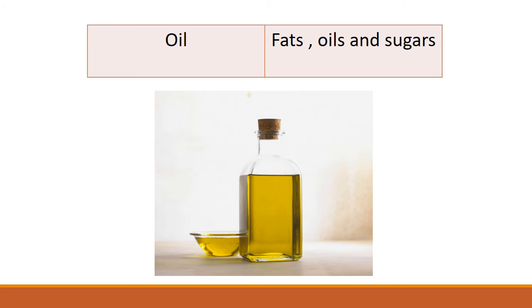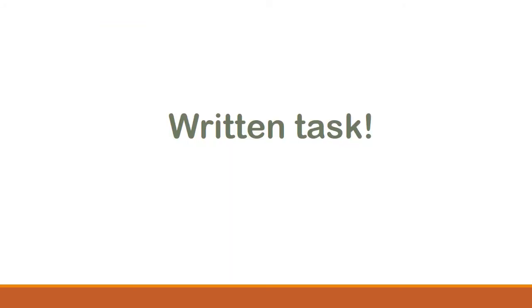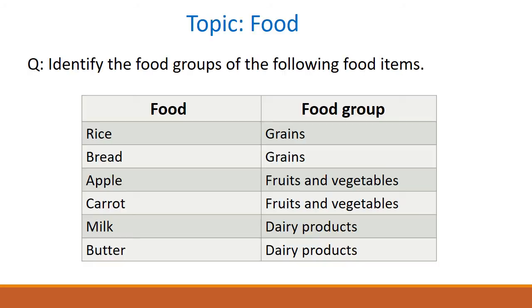So students, have you all understood how to identify the food group of different food items? I am sure you all have understood it. Now here we have a written task. Whatever we have discussed just now, we have to write that down in our science notebooks. So students, quickly take out your science notebooks and write down the food groups of each of the food items that we have just discussed.